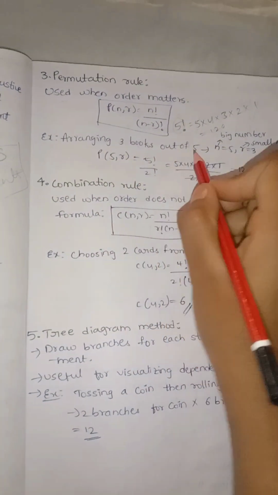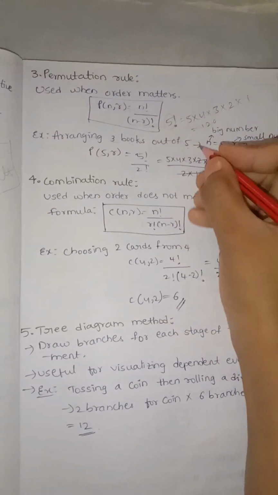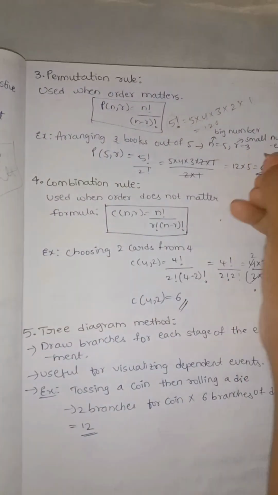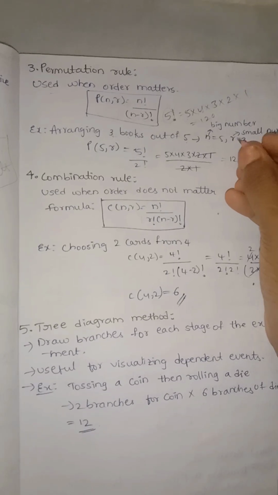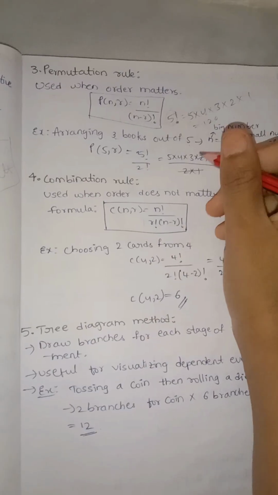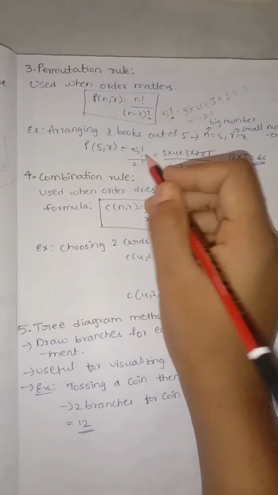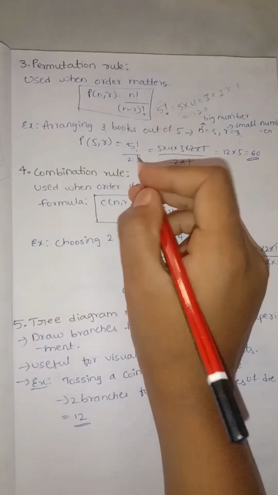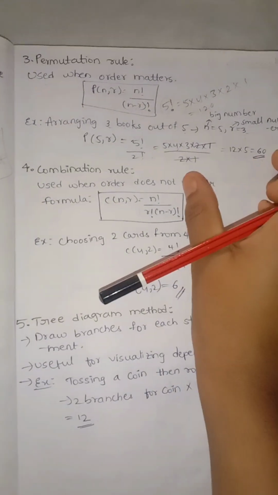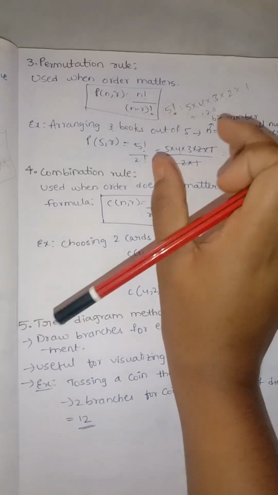Arranging 3 books out of 5. Here the big term is n and r is the small term. The big term is always n. The small term indicates the number of objects chosen for arranging, 3 ways. Total number of books is 5, and in that we are choosing 3 books. So n factorial by n minus r factorial, 5 minus 3 is 2 factorial. Calculating, 120 by 2 is 60. So this is the formula we use for arranging books, and for arranging other objects this formula is used.